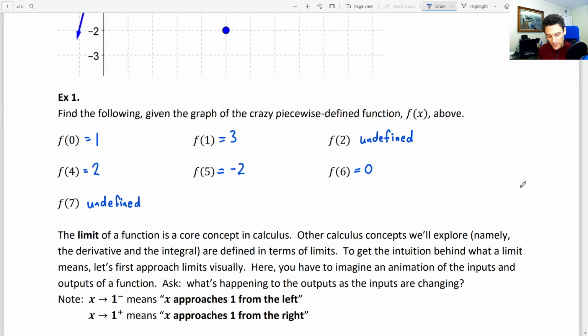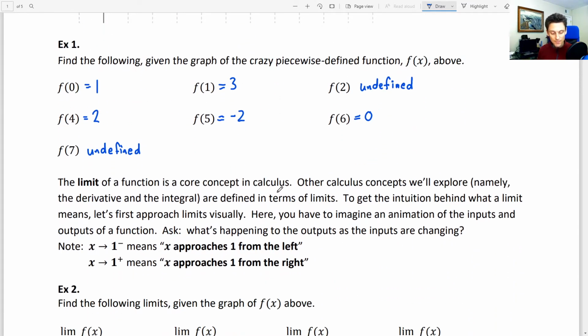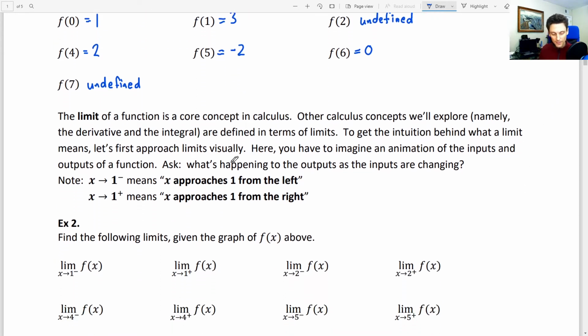Now, as we mentioned, the limit is a core concept in calculus. All the other important concepts in calculus, derivatives, integrals, even continuity, are defined in terms of limits. So to get an intuition about what a limit means, we're going to approach this again visually. Here, you want to think about an animation of inputs and outputs rather than just a set input corresponding to a set output. So you want to ask yourself, what is happening to the outputs as the inputs are changing? Or put another way, what is happening to the y values as the x values are changing?